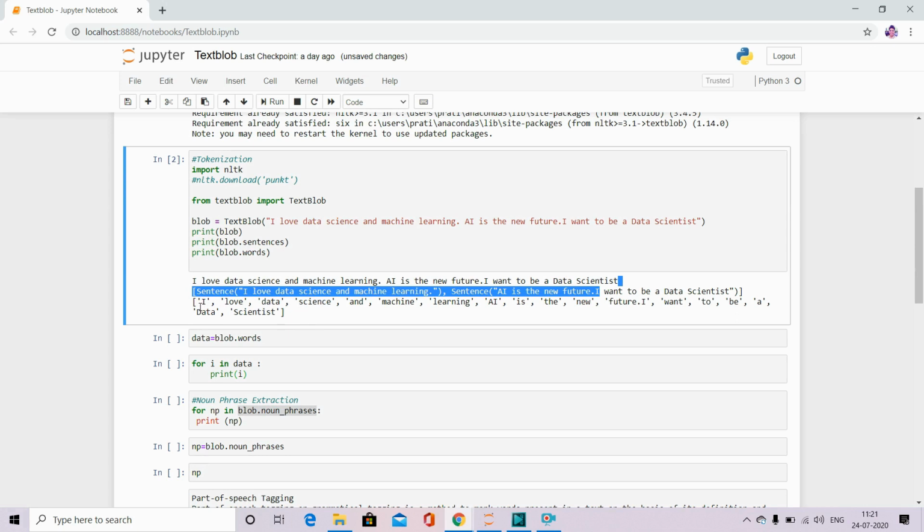So now, for example, I want to use each word and I want to pass these words in a for loop.